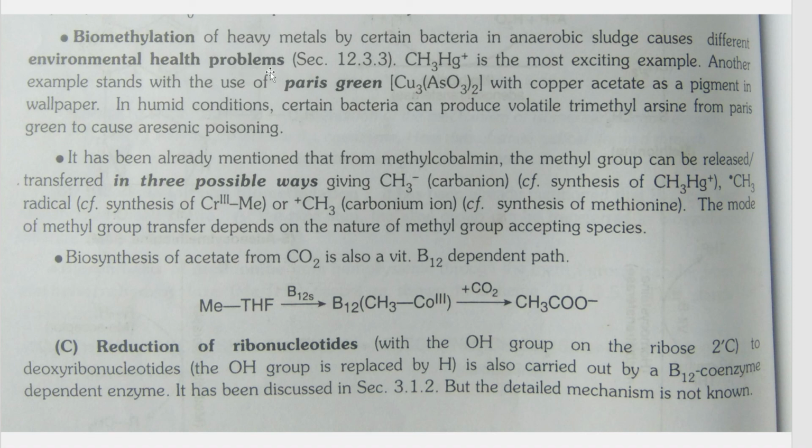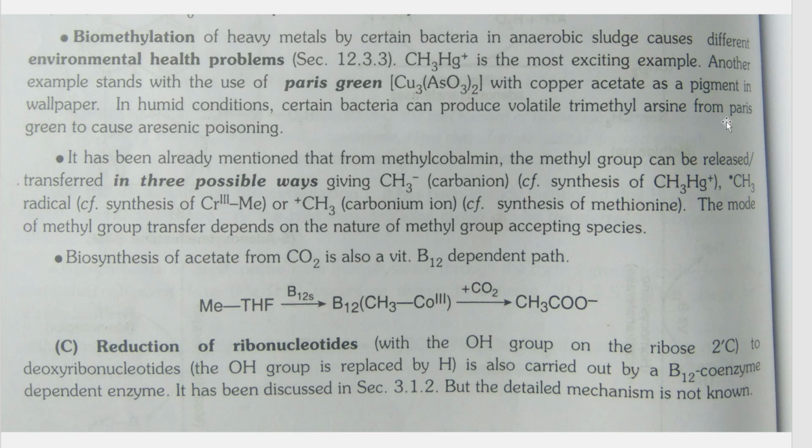The best example is CH3Hg plus, which is a product of biomethylation. It is an environmental hazard. Accumulation of this CH3Hg plus in soil or water bodies can cause harm to the environment. One more example is Paris green, an arsenate compound which on biomethylation by different bacteria will give trimethyl arsine.